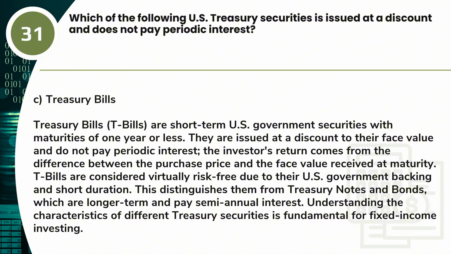T-bills are considered virtually risk-free due to their U.S. government backing and short duration. This distinguishes them from Treasury notes and bonds, which are longer-term and pay semi-annual interest. Understanding the characteristics of different Treasury securities is fundamental for fixed-income investing.